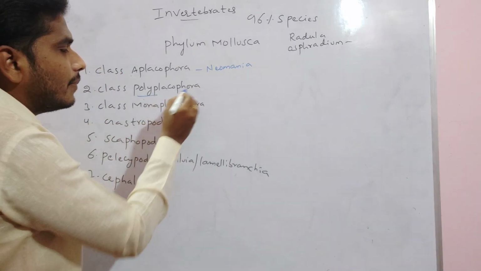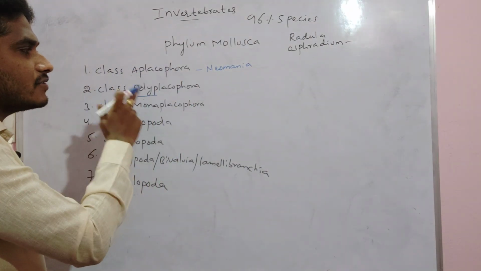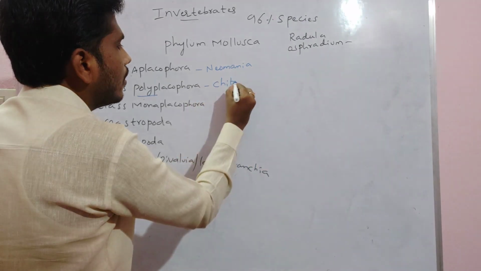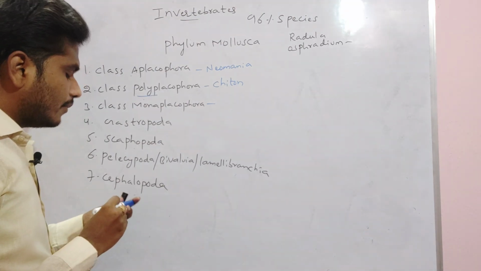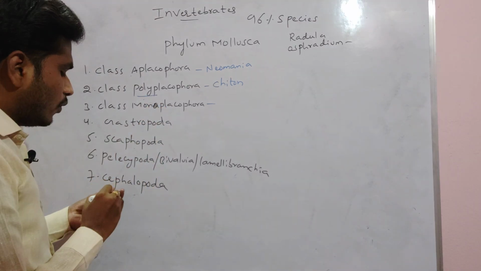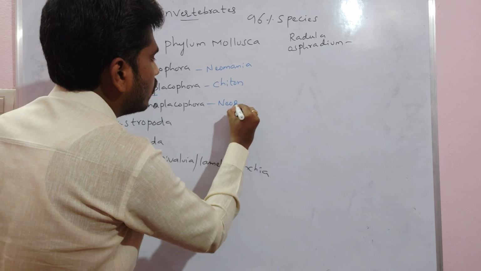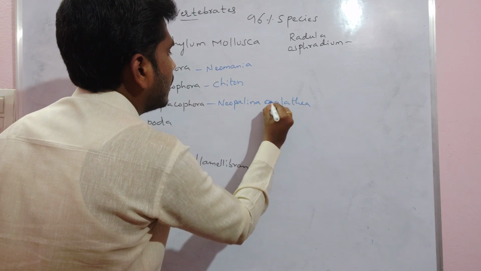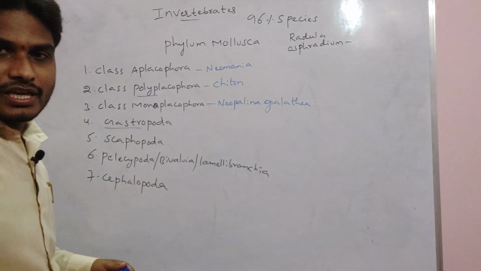Polyplacophora. Poly means many, placophora means plates here. This class has many plates. An example of Polyplacophora is chiton. Then Monoplacophora. Mono means single. Monoplacophora has a single plate. An example of Monoplacophora is Neopilina galatheae.